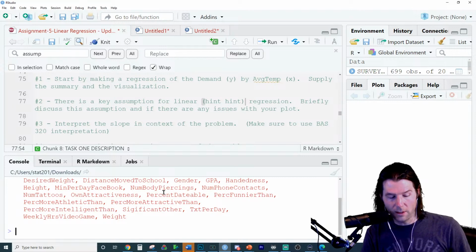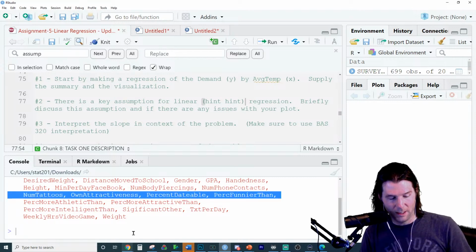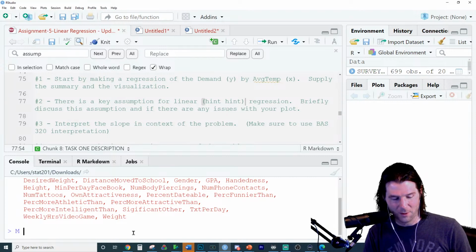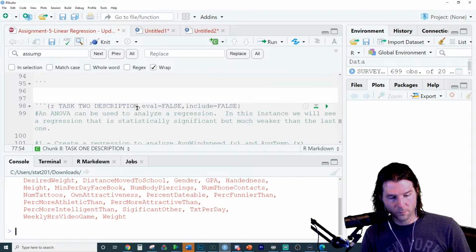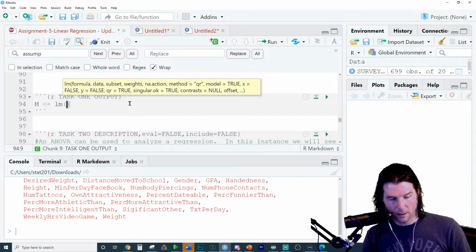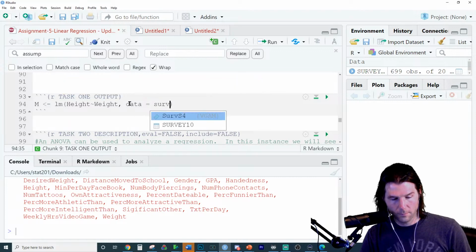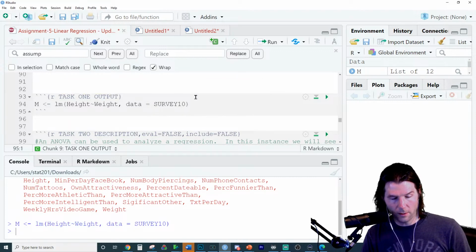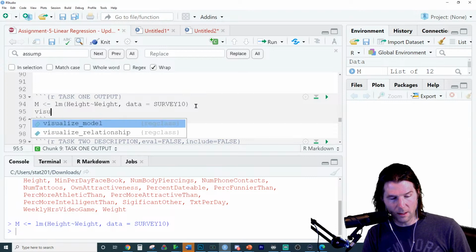Oh, I already had it attached. Okay, cool. Do not have this output when you knit. Don't have that. A few people have had that repeating a few times. And so I've got it attached now. I'm just making a quick model right here, and we can see it. LM, height, weight. Sure, I'll do it correctly. There we go.